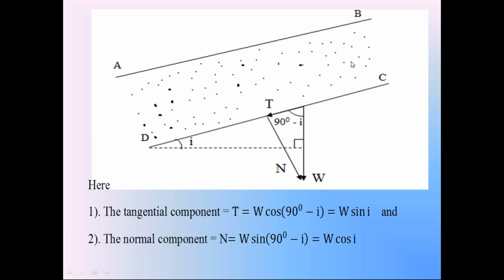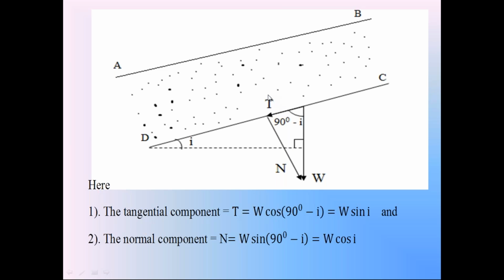So because of the shear stress, the entire soil mass moving in downward direction leads to failure of this soil slope. So the force causing the failure is this shear force T.